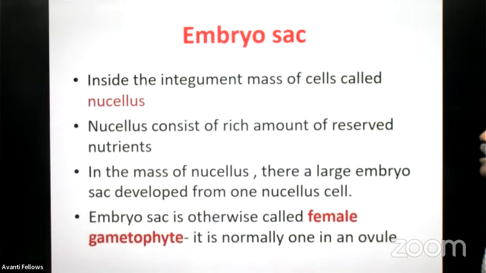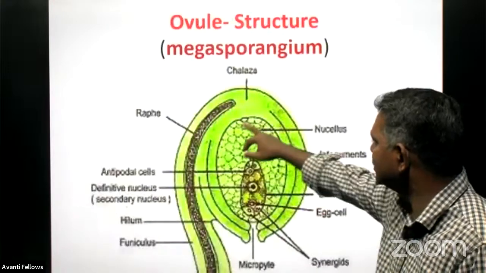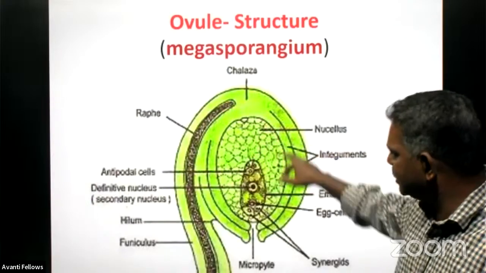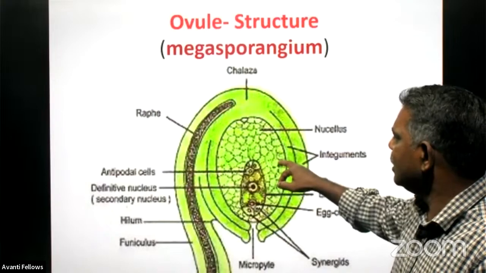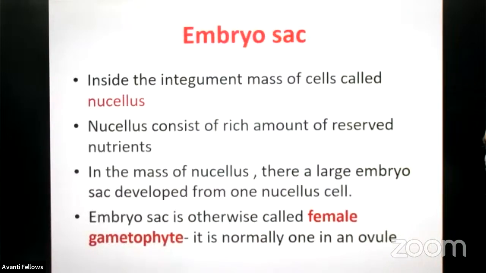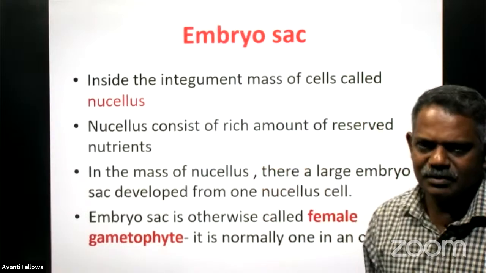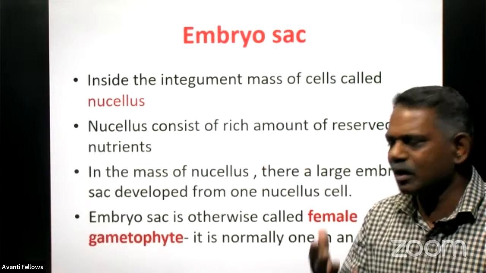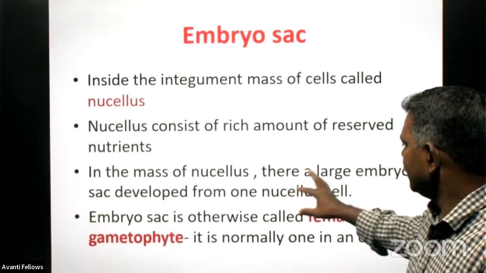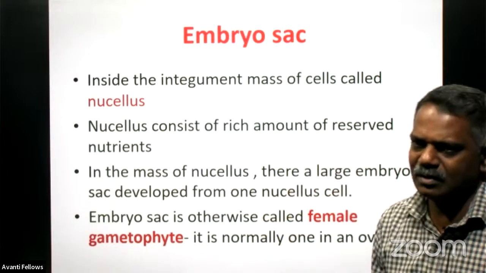See, inside the integument is a mass of cells called the nucellus. This is the mass of cells present in the ovule, and these are all diploid cells only, called the nucellus. The nucellus consists of a rich amount of reserved nutrients. It is storing a lot of food material. In the mass of nucellus, there is a large embryo sac developed from one nucellus cell only.